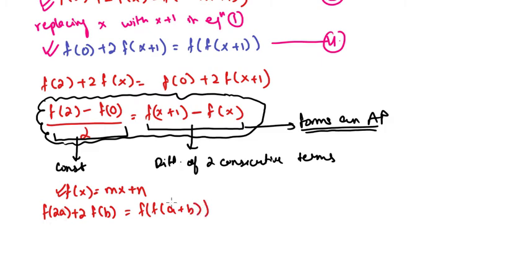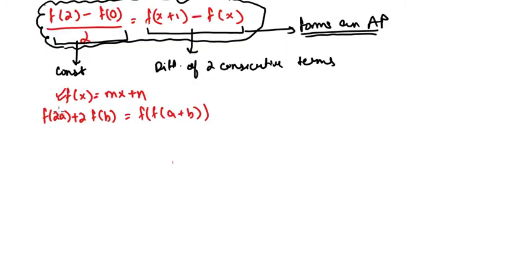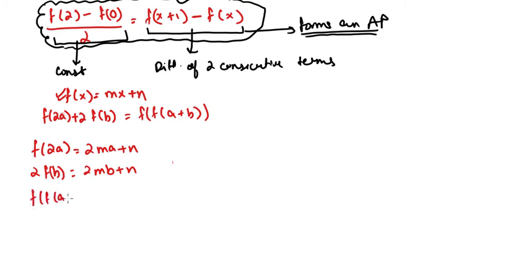This was the question, right? So I have to replace each term in this particular equation. So what will be the value of f of 2a? It will be nothing but 2ma plus n. What will be the value of 2 of fb? It will be 2mb plus n. What will be the value of f of a plus b?